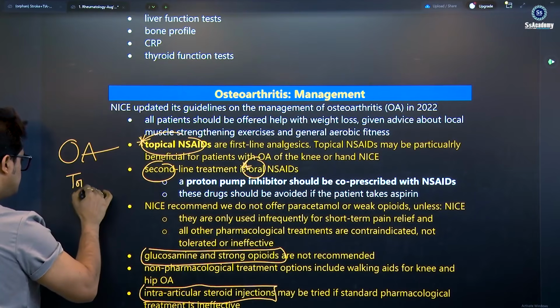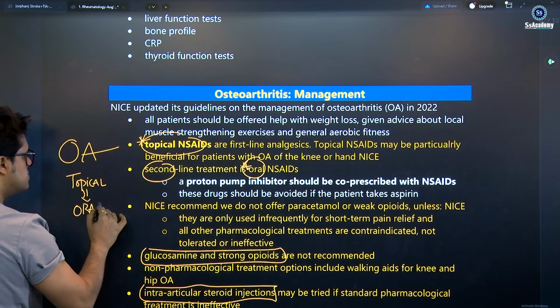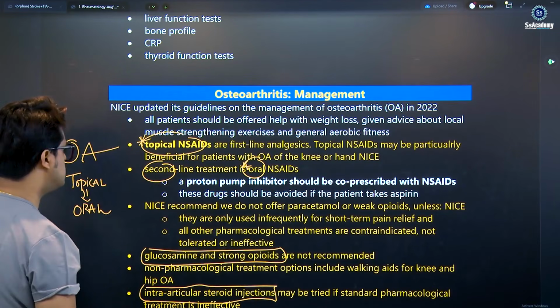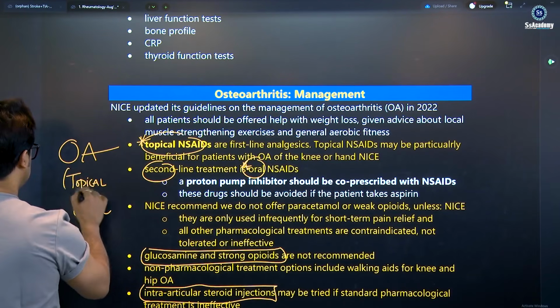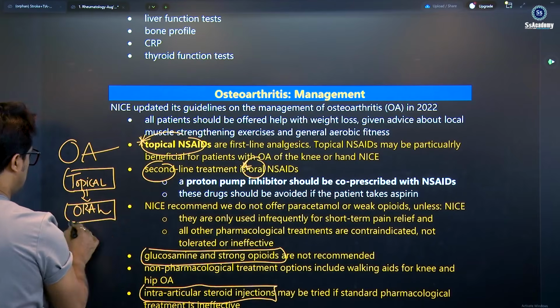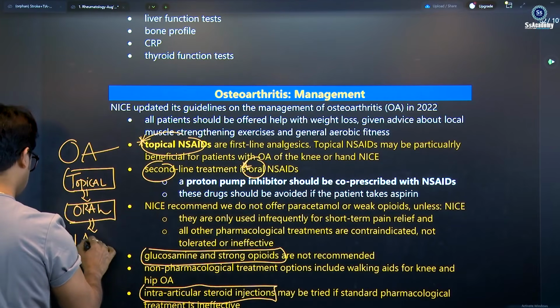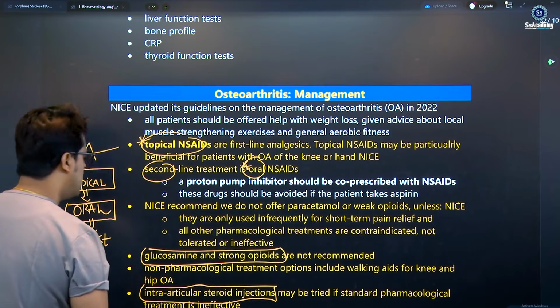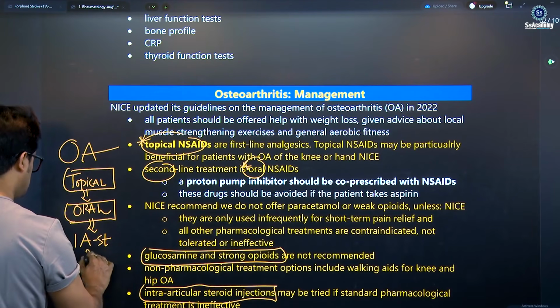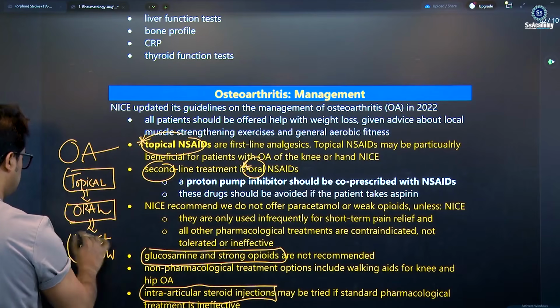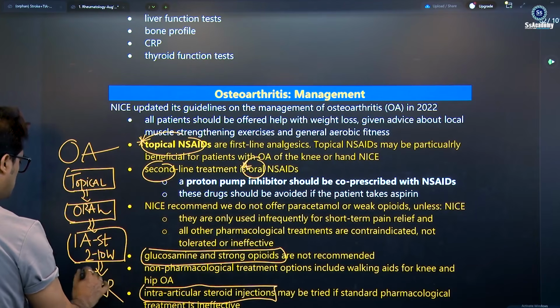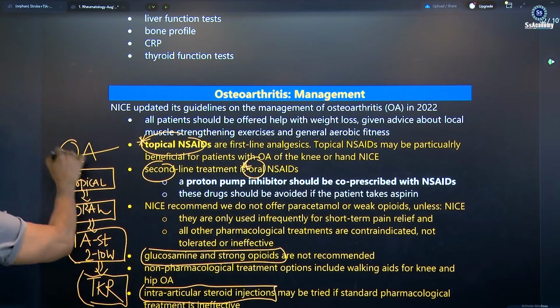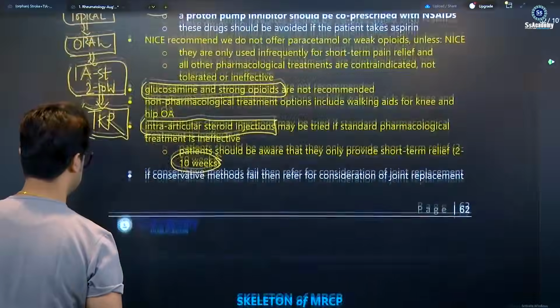So topical, then oral, yes, topical NSAIDs, then oral, and definitely this is important, the intra-articular steroids. The intra-articular steroids give benefit for only 2 to 10 weeks. Then the TKR, total knee replacement, or knee replacement actually. So these are the steps for osteoarthritis that you need to learn, my dear.